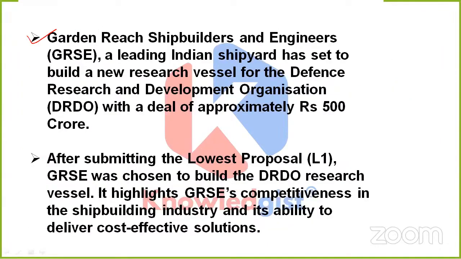See, basically, Garden Reach Shipbuilders and Engineers, which is a leading Indian shipyard, has been set to build a new research vessel for DRDO. The deal is of 500 crore rupees, and after submitting the lowest proposal, GRSE was chosen to build the DRDO research vessel. And from this decision, of course, it highlights GRSE's competitiveness in the shipbuilding industry and its ability to deliver cost-effective solutions, because here also it bid with the lowest proposal.